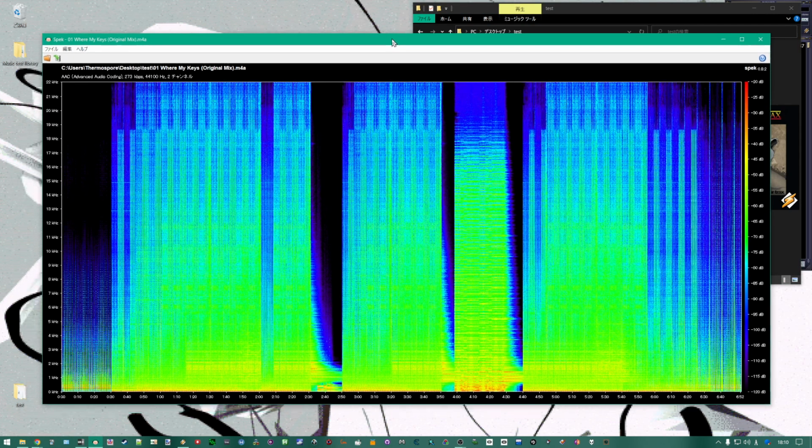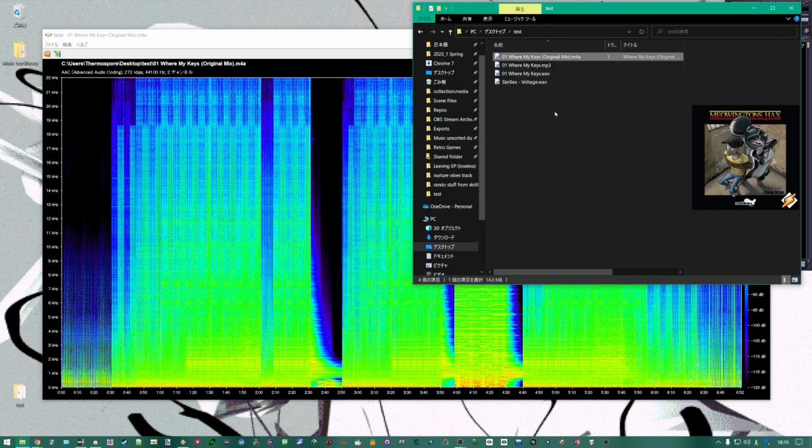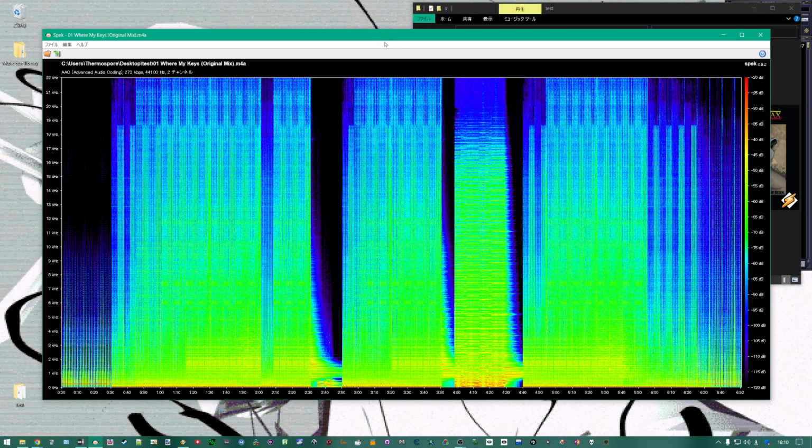But there's really two problems here. One, we're zoomed way too far out. This is almost a 7-minute song, but the artifacts that are introduced by lossy formats like MP3 and M4A occur on a much smaller time scale. So we really need to zoom in to a smaller chunk, like 7 or 10 seconds.